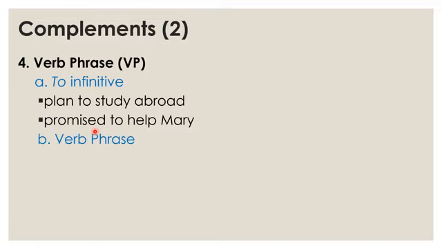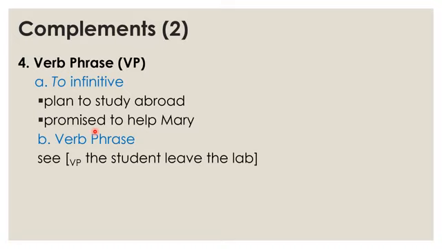And then we have a verb phrase like "see the student leave the lab". So the complement of see here is "the student leave the lab". What did you see? I saw the student leave the lab. And then we have "make the girls laugh". "The girls laugh" here is a complement of make. You cannot say "what did you make the girls?" No, what you made is the girls laugh. That is, "the girls laugh" is the complement of make.